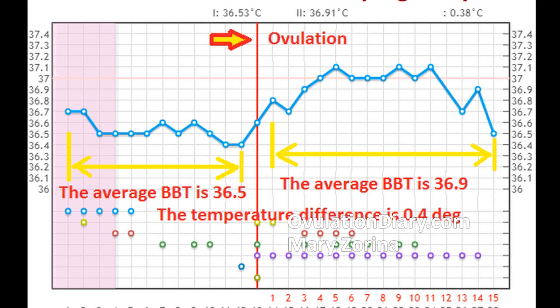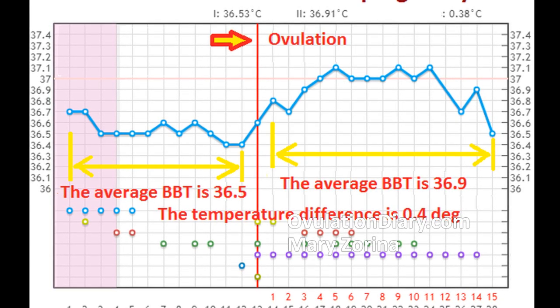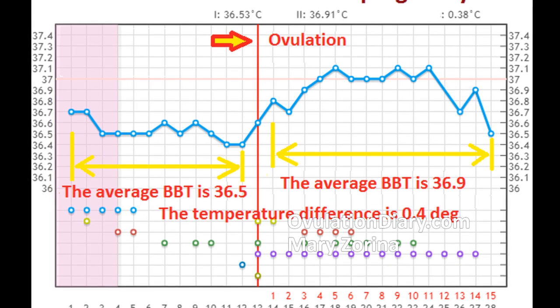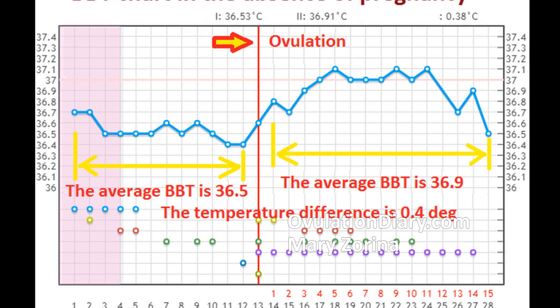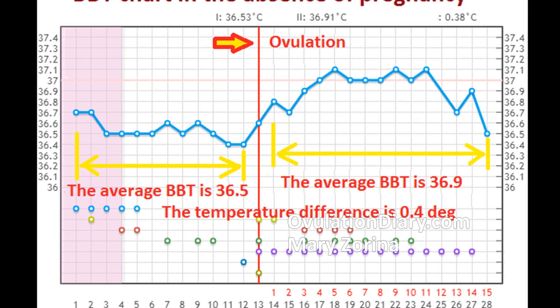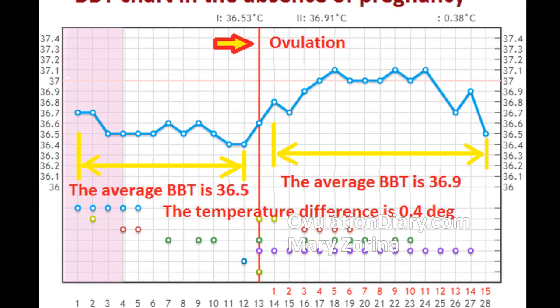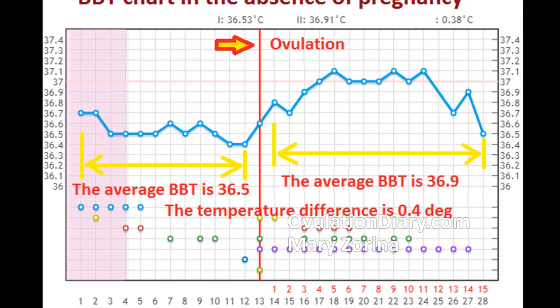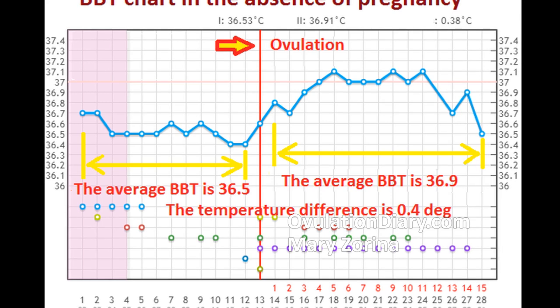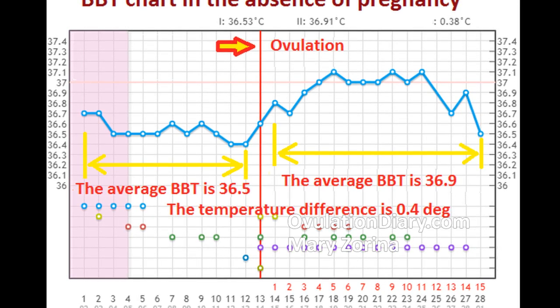The first phase of the cycle. This behavior of the basal curve sometimes happens due to a rise in estrogen just before ovulation. Most often, indicators decrease by 0.2 to 0.4 degrees Celsius or 0.36 to 0.72 degrees Fahrenheit, for 1, maximum 2 days, and return to the usual level of the first phase.